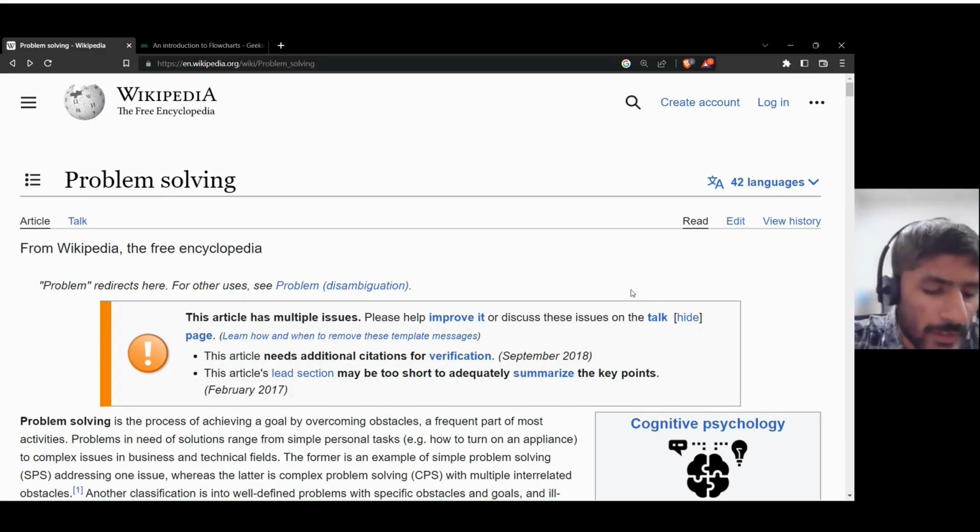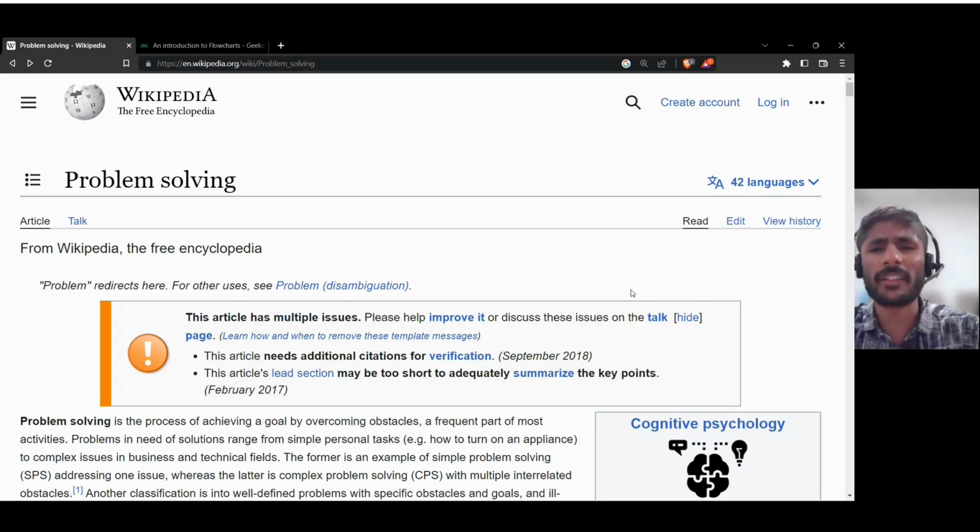So in this particular course, we are going to master the problem solving thing. This is my main intent. I'm going to teach you coding, programming, data structures, and algorithms, but the main idea here is to solve a problem.